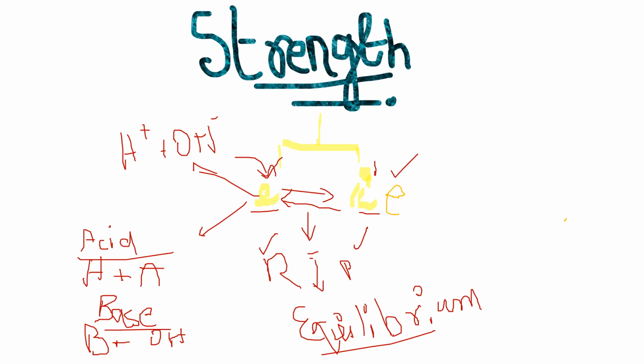Now, at a condition when both systems are equal, like the acidic reaction is equal to the product, and the product turns into the reactant with an equilibrium velocity and equilibrium concentration, this is known as equilibrium.